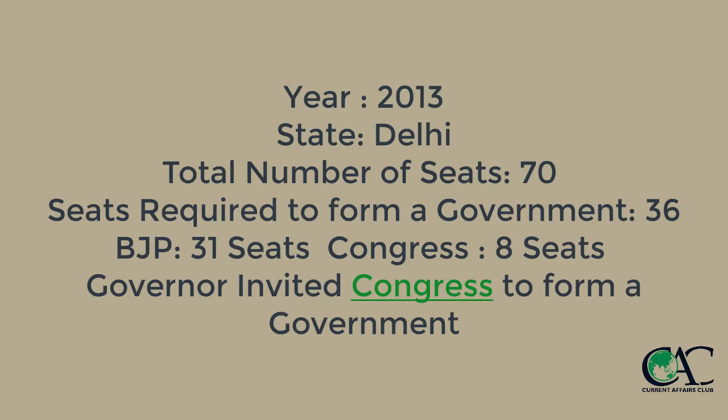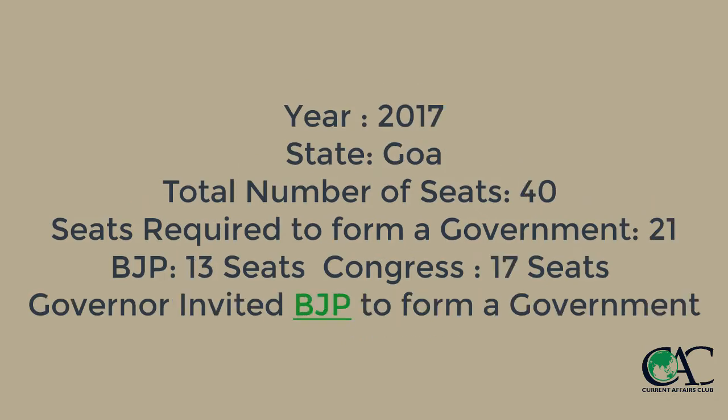In the 2013 Delhi election, BJP won 31 seats, Congress won 8 seats, still Congress was invited to form the government. And similarly in the 2017 Goa election, BJP won just 13 seats, whereas Congress won 17 seats out of 40, and still BJP was invited to form a government. A similar situation was also seen in Manipur, where Congress was the single largest party, but still BJP was invited to form a government. From these examples, you might have easily understood that a lot of the time the governor has not invited the leader of the party having the maximum seats, and vice versa. Hence, this puts the role of the governor under a lot of ambiguity.